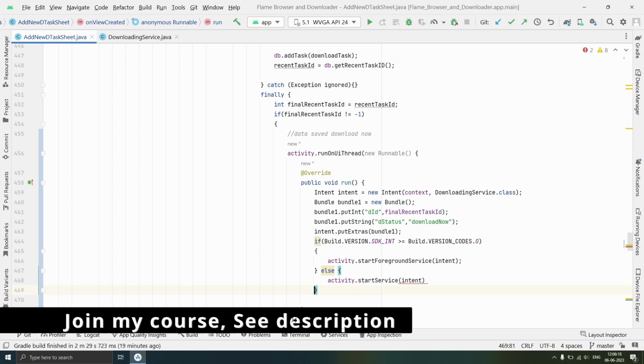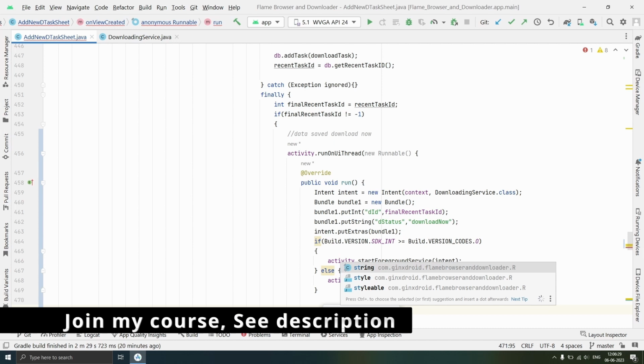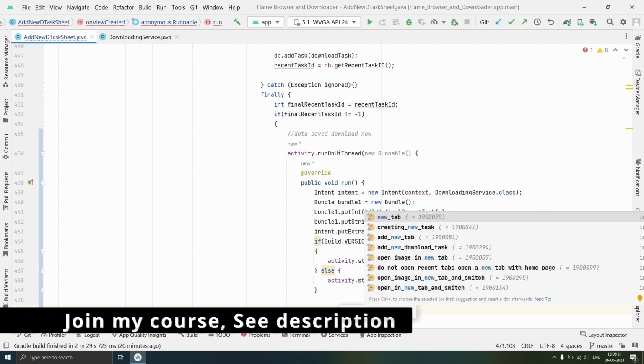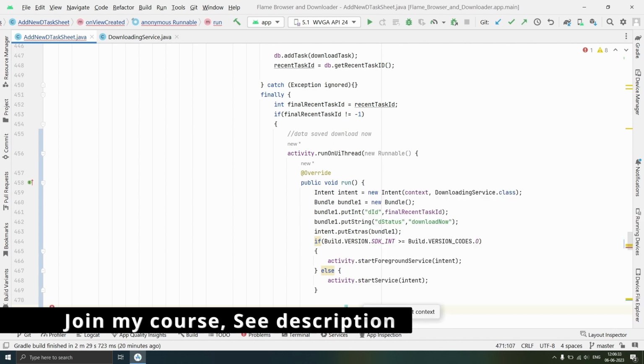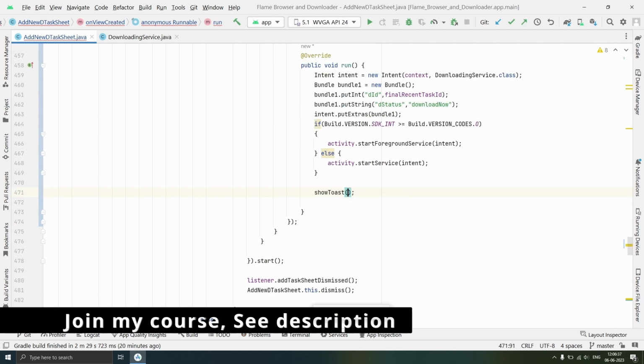And after that, if else, we'll show toast r dot string dot new task added. So we need to create that string resource.